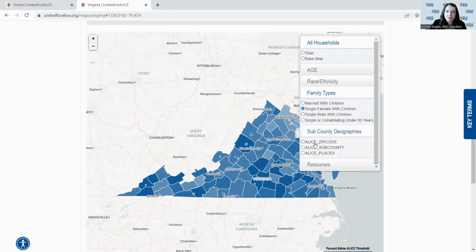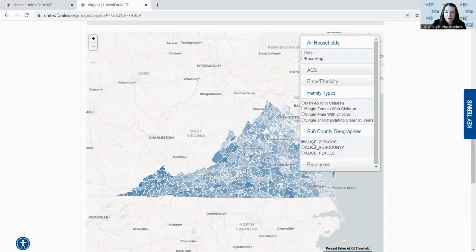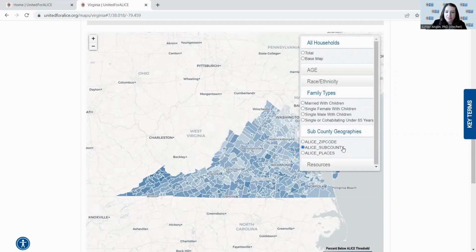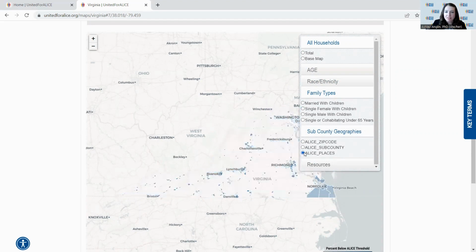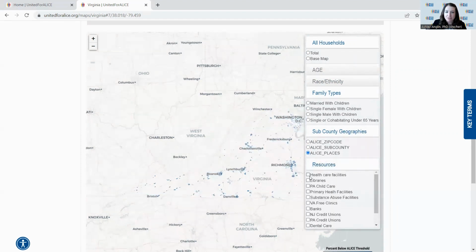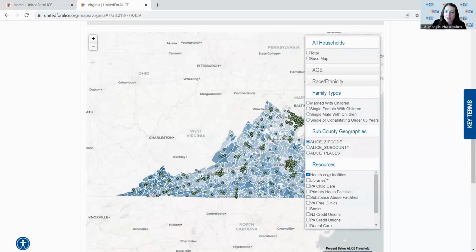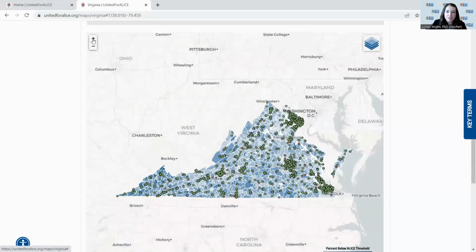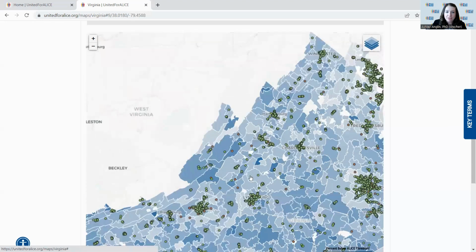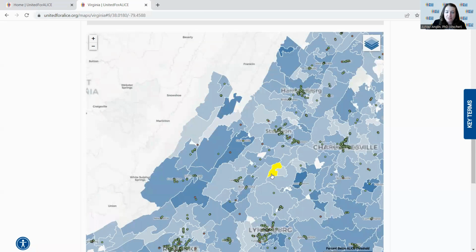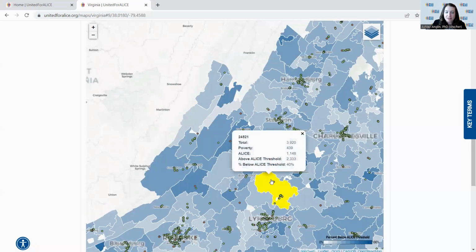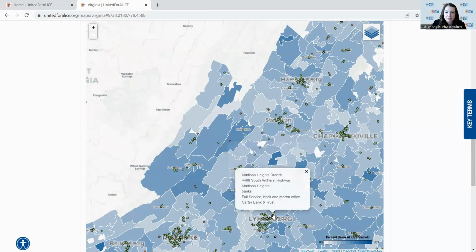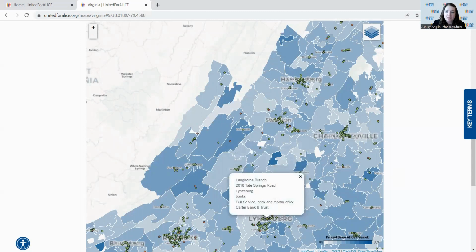You can also see here sub-county geographies, including zip code, county subdivision, and census designated place. On top of these maps, you can also layer some key resources, including things like healthcare facilities, libraries, and banks. You can zoom into the map, and you can also click on any of these locations to get the breakdown in terms of the ALICE data. You can also select the individual points to see which specific resources are at that location.